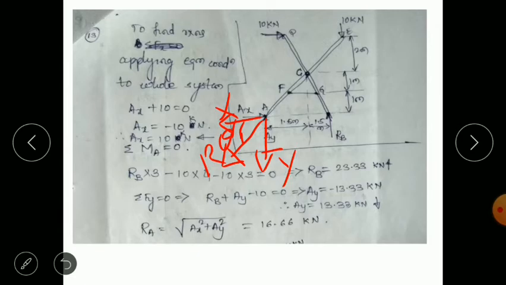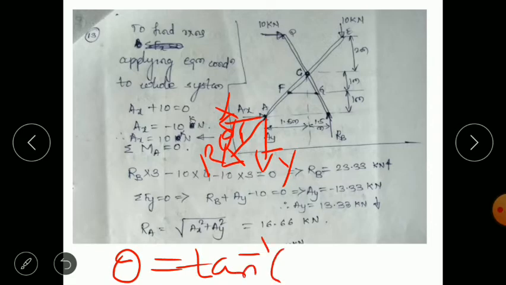So theta is equal to, to find theta use this equation, theta equal to tan inverse of Ay by Ax. So by using this equation you can go for the tan inverse of Ay upon Ax. Use Ay upon Ax to find that theta. Okay, so you just find that angle.